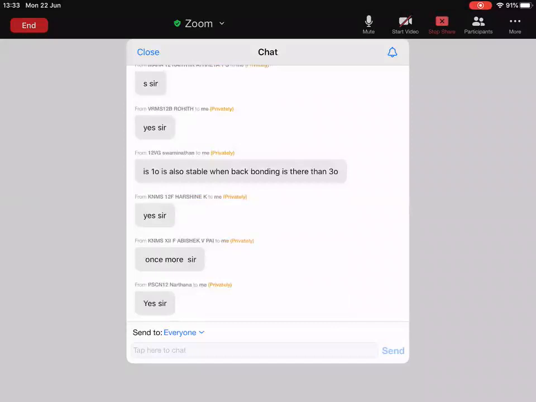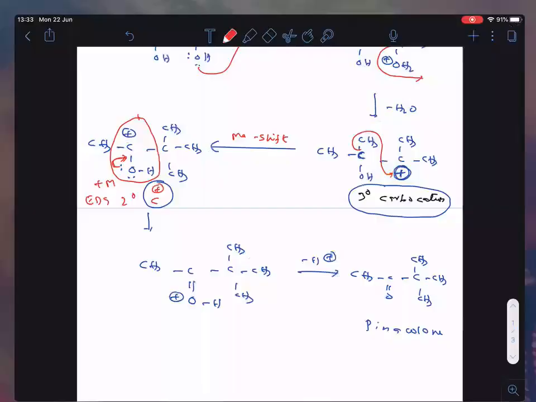Here one student asked a question: is 1 degree also stable when back bonding is there, than 3 degree? Yes. Okay, I will come back here again.